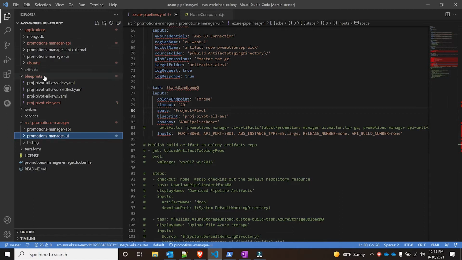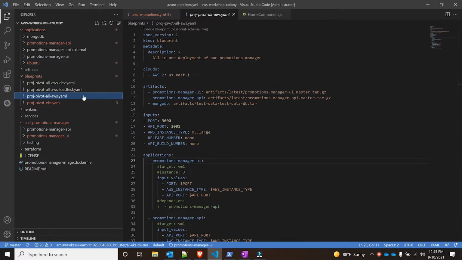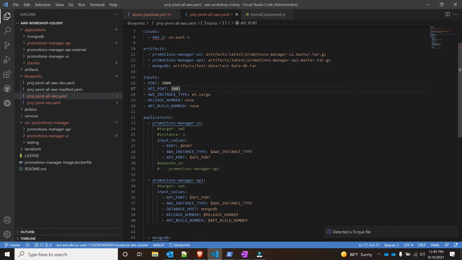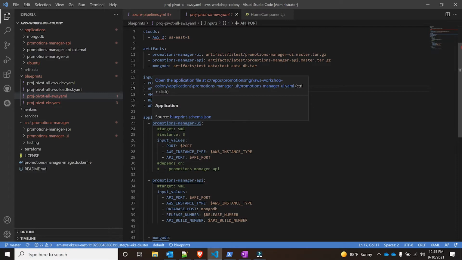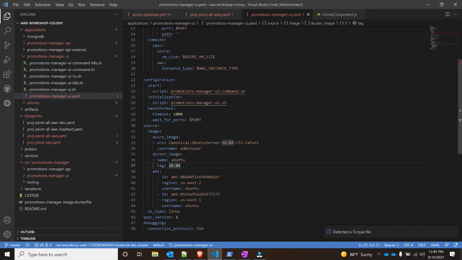As you can see here, we have our standard format in the repo with our blueprints and our applications folder. There are other folders in here, but we're going to be focusing primarily on the blueprints and applications ones. We have the project pivot all AWS YAML, which specifies the actual applications that are going to be deployed. We're going to deploy the application promotions manager, and the promotions manager API with a MongoDB. As in the prior video, if I want to look into this one, I'll just do Control Enter, and that can take me directly into my application YAML.